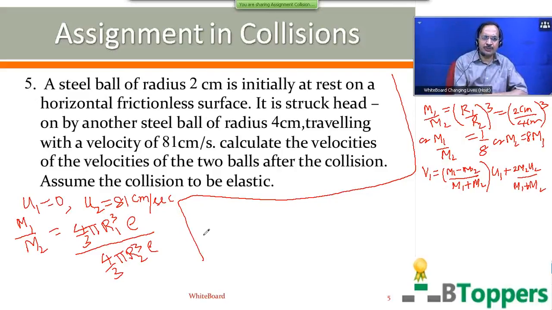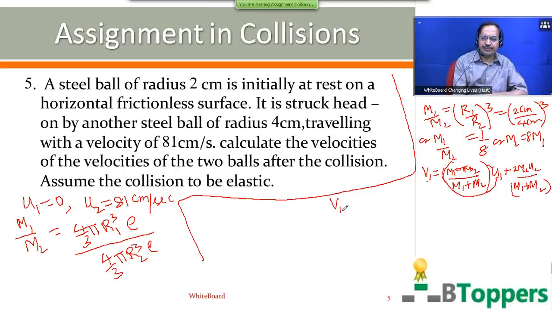Here the initial velocity of the first ball is 0, therefore the first term will vanish, becomes 0. Only the second term exists. So V1 can be written as 2m2 u2 by m1 plus m2.